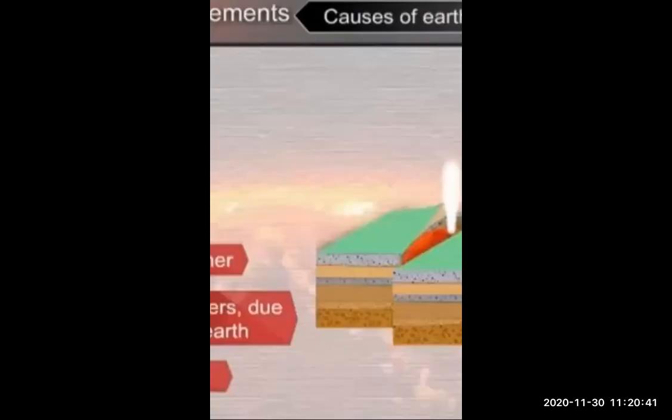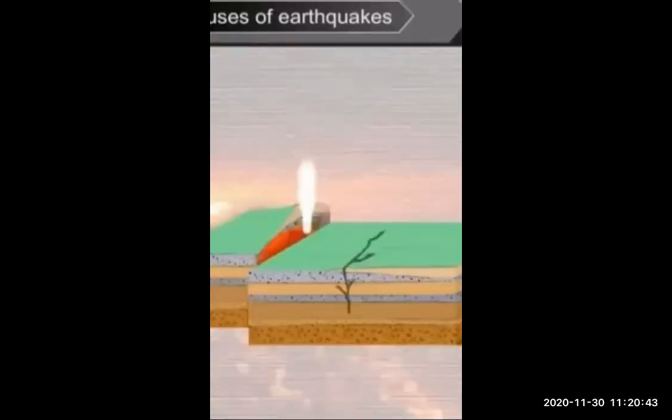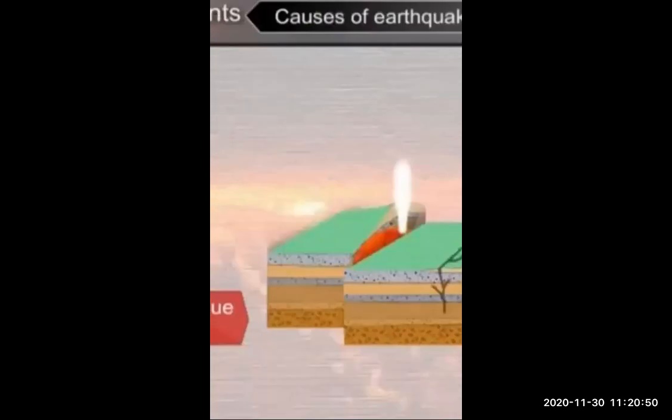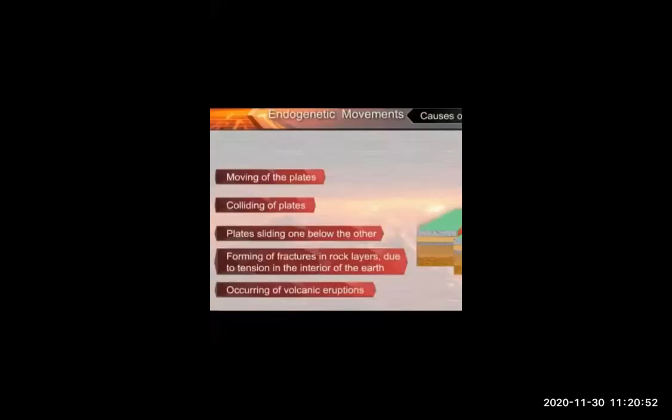The next is plates sliding one below the other. When the plates are sliding one below the other, earthquakes happen. Volcanic eruption is sometimes also a main reason for earthquakes.